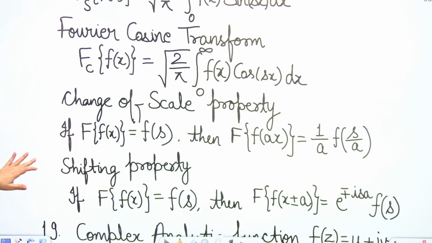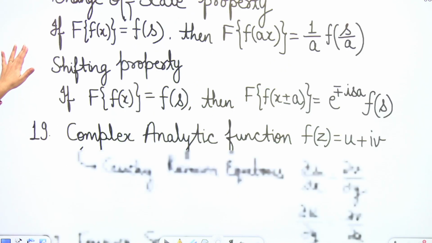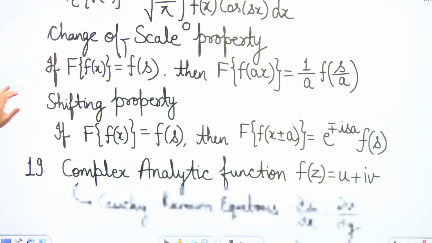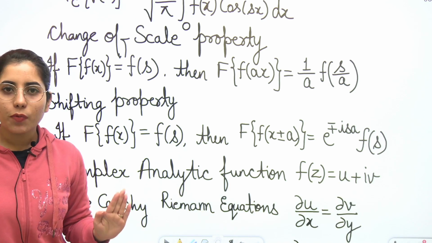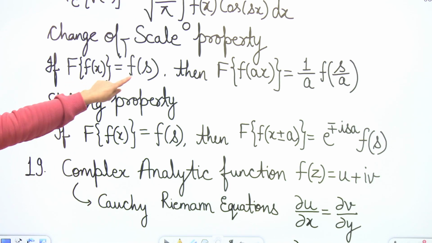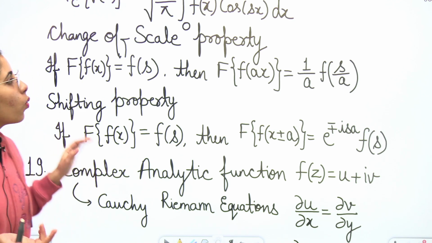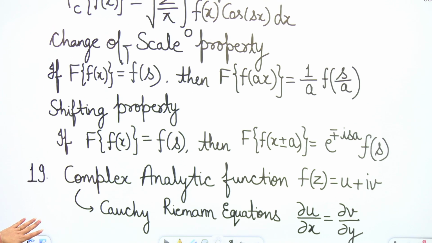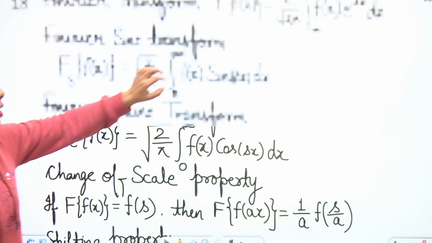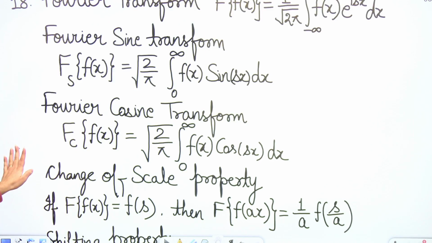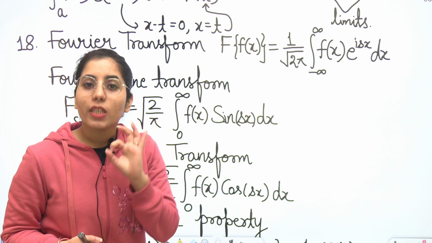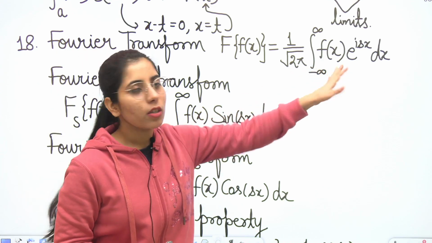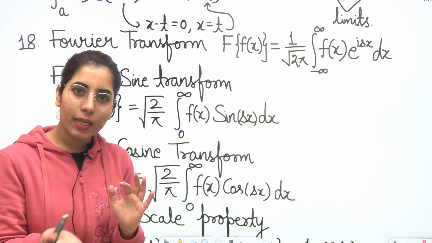Done. Now, the change of scale property related to the Fourier transform, what is that? If you know the Fourier transform of any function f(x), and we say it is F(s). Why are we writing it F(s)? Because in the main formula of the Fourier transform there was a term e to the power iota sx, and there is no particular value of s which you put here, so it remains in terms of s only.